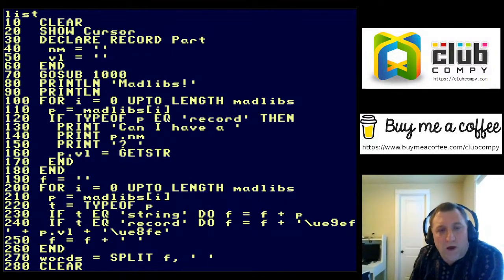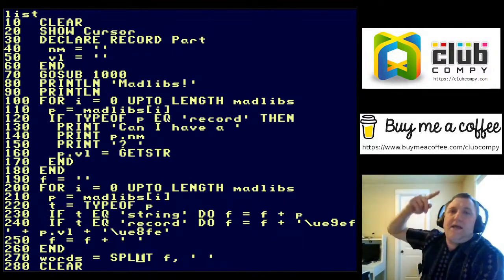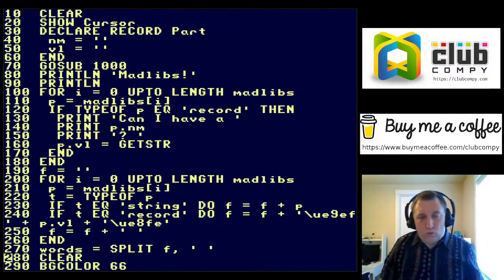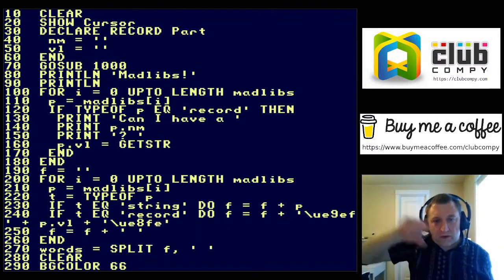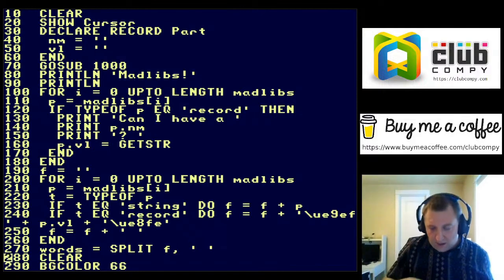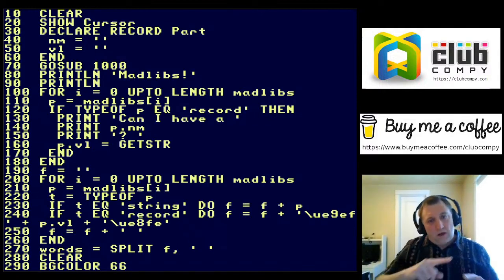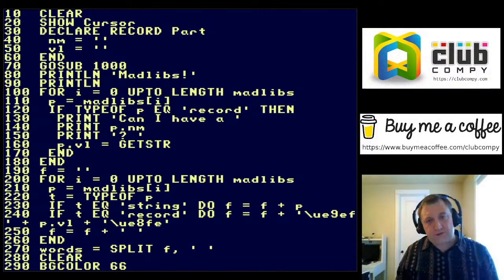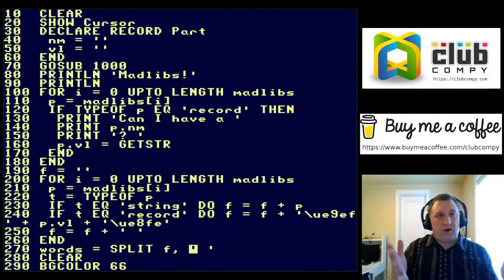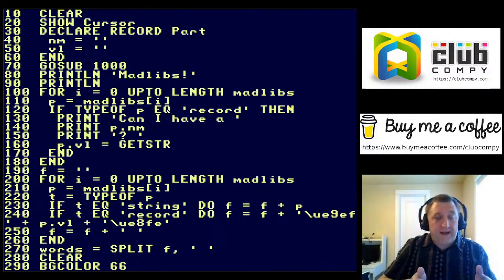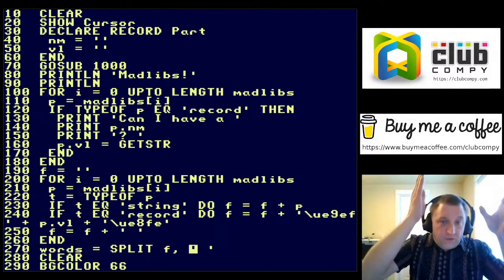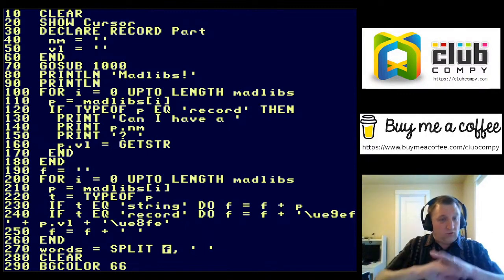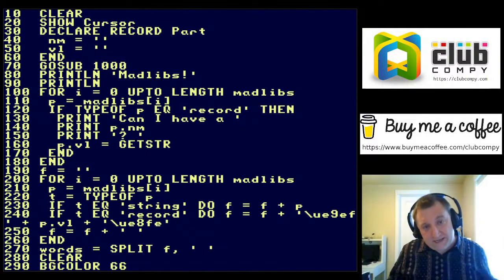The reason why is because now I need to figure out, when I run it, when should I do a line break? When should I go to the next line, right? So what I do is I split the entire F string on space, and what that gives me is an array of just the words that are in F, and it eliminates all the spaces.